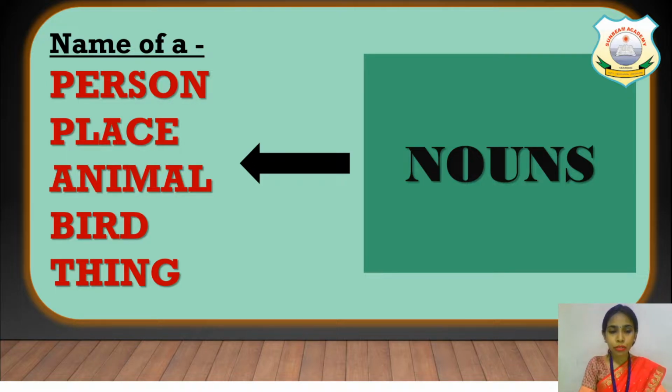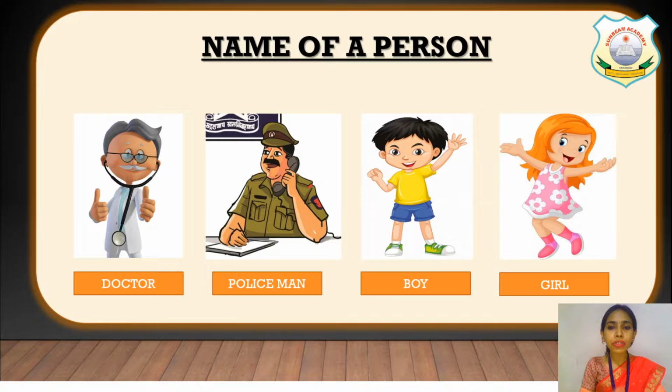Now let us look at different examples of names of persons. Here you can see the picture of a doctor. So doctor is a name of a person. A policeman is a name of a person who catches the thief. Boy is a name of a person.